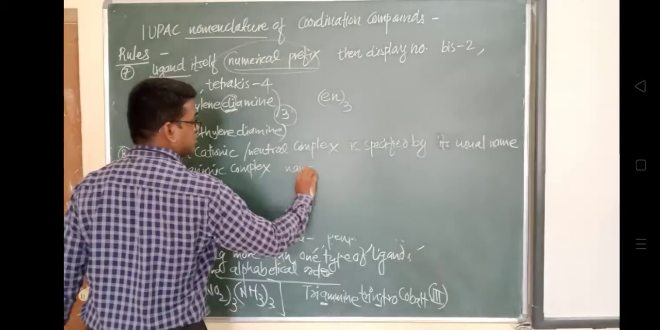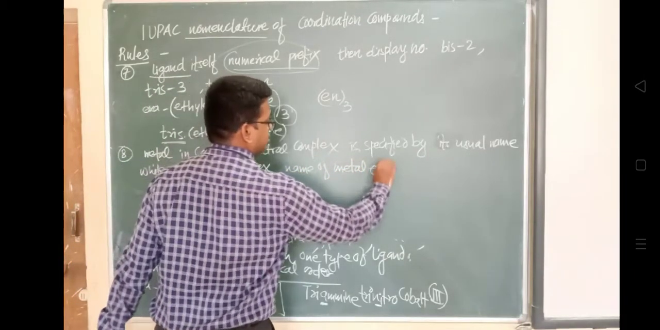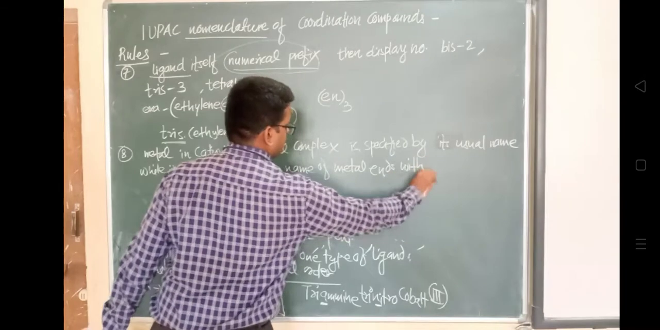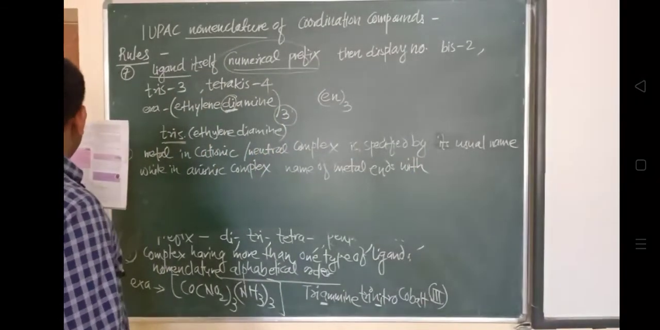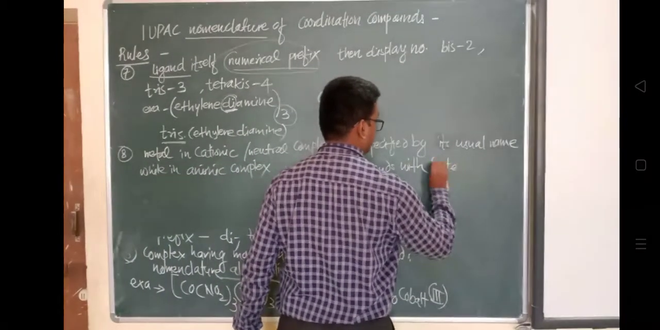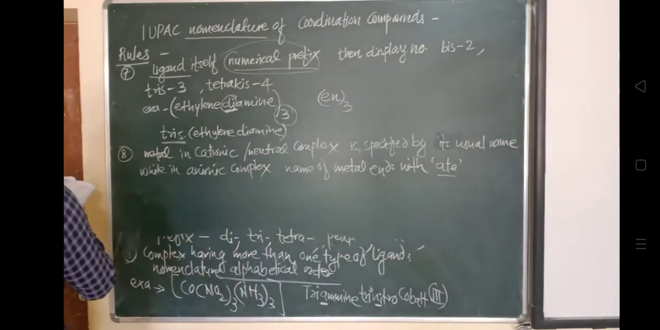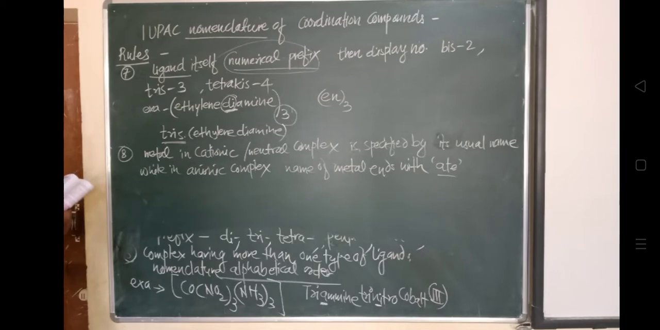Okay, so yes, rule number 8. So consider rule number 8. Yes, we'll see the example here. So, metal in cationic complex. Suppose [Cu(NH3)4]2+ is present. Okay, so have a look at it.